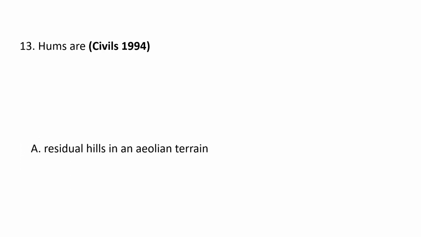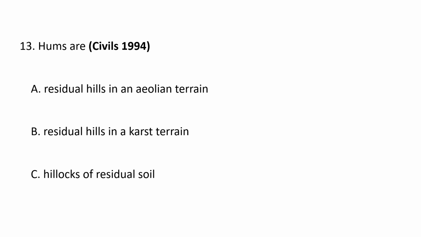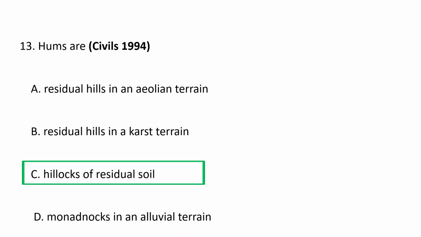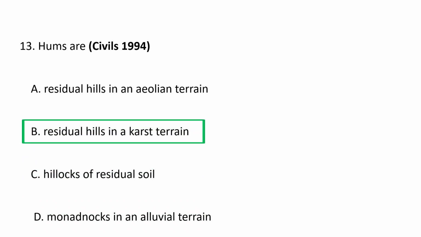Next question. Humps are A. Residual hills in the aeolian terrain. B. Residual hills in a karst terrain. C. Hillocks of residual soil. And D. Monadnocks in an alluvial terrain. Humps are residual hills in the karst terrain.